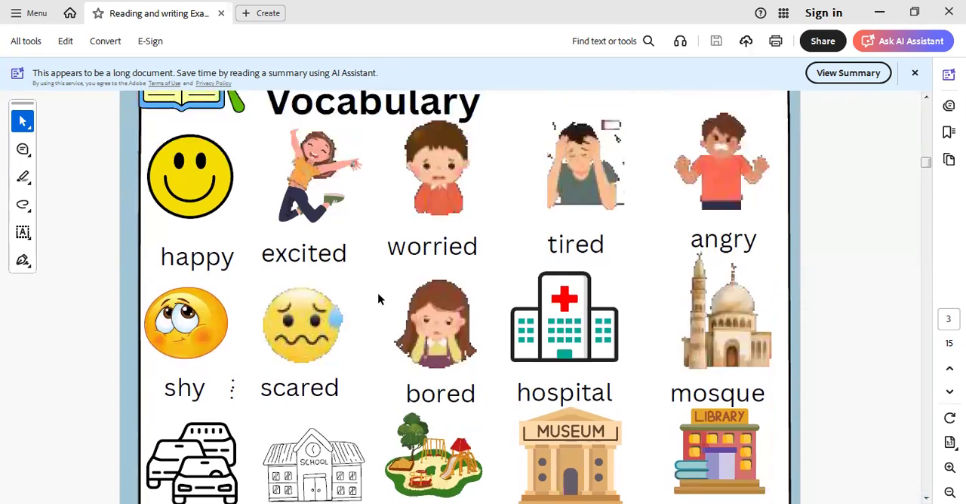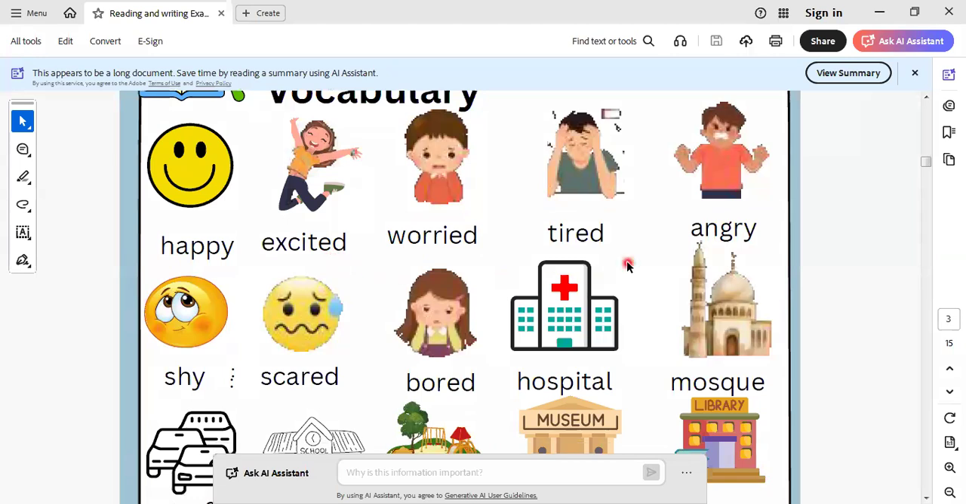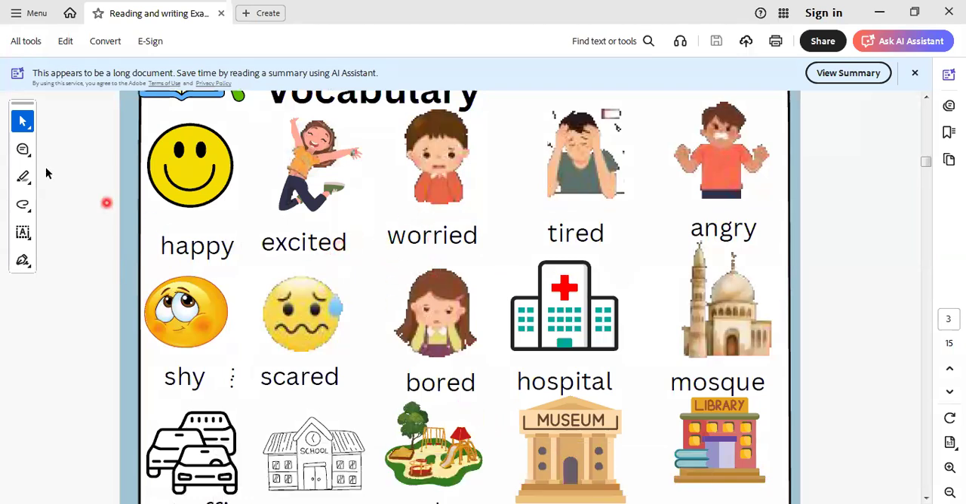Here we learn some vocab. Let's remind ourselves with it. Here we learn happy, excited, worried, tired. Here is bored and scared. I would like to say that when we talk about persons, we put ed on the adjective. When we talk about things, we use ing. So I would like to explain this on separate paper.